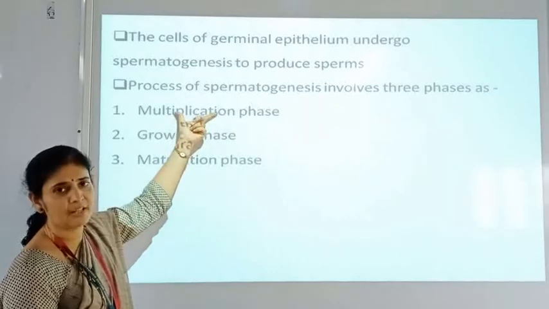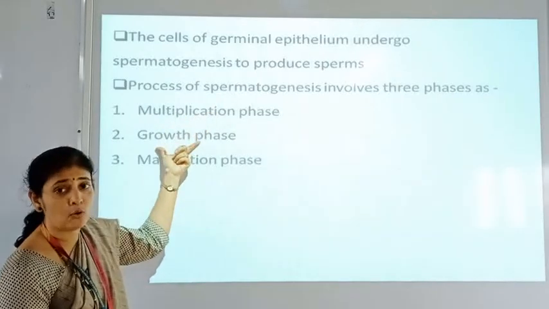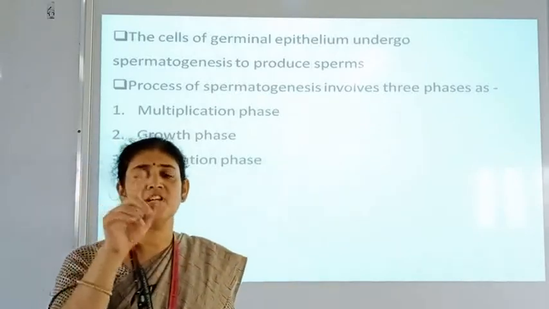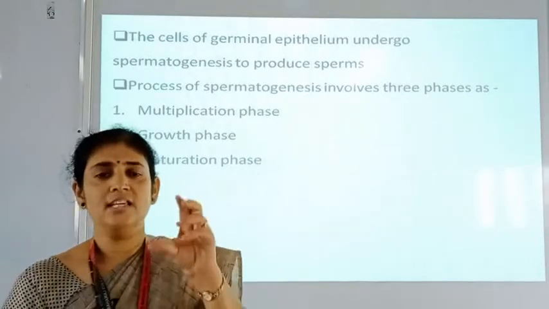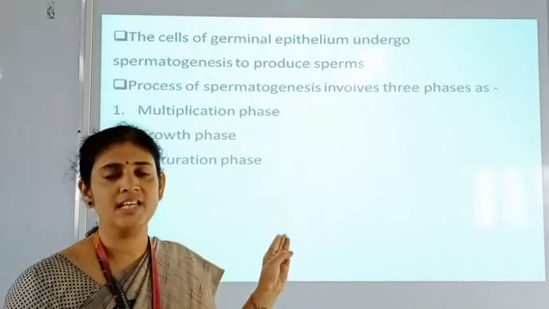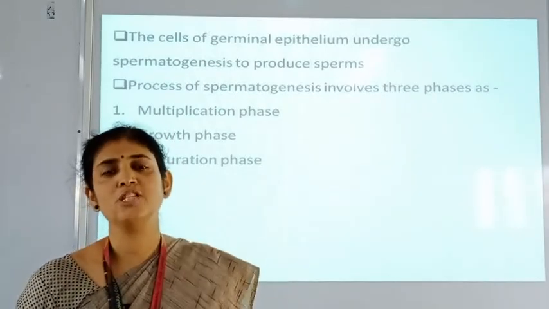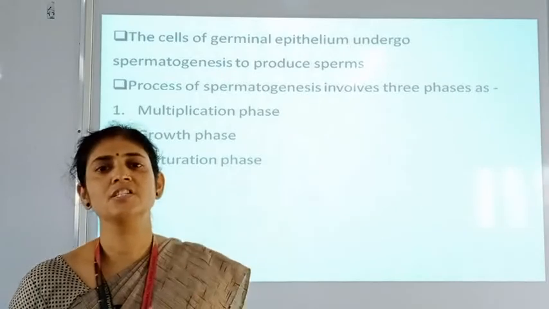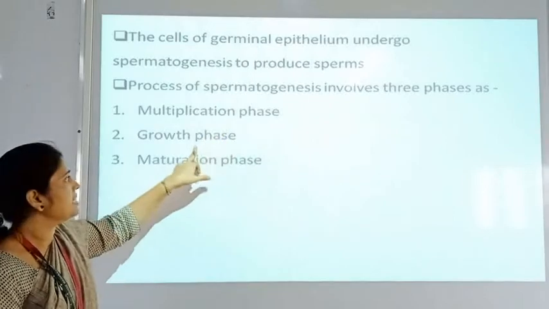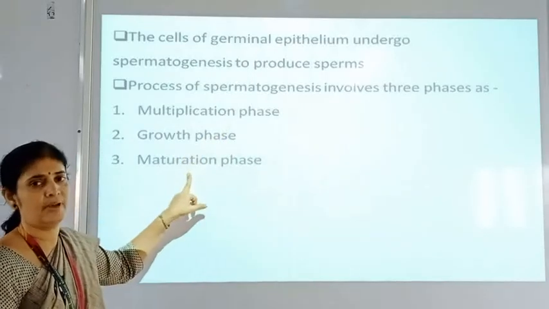First is the multiplication phase, second is the growth phase, and third is the maturation phase. In the seminiferous tubules, the germinal epithelial cells undergo these three phases to form mature, well-developed, well-functional sperms.